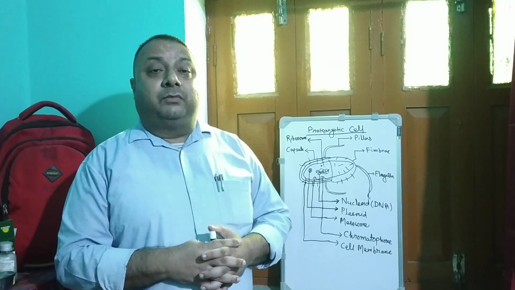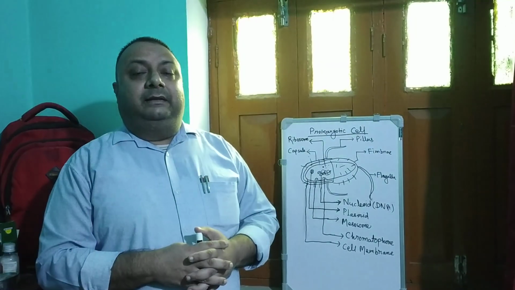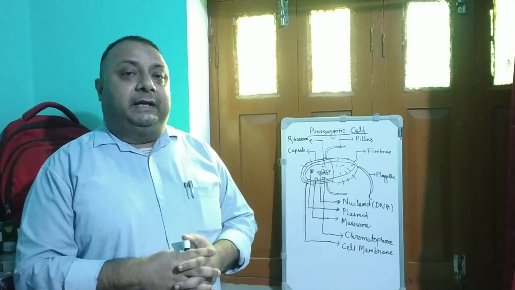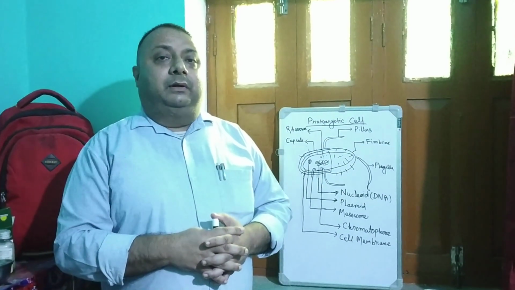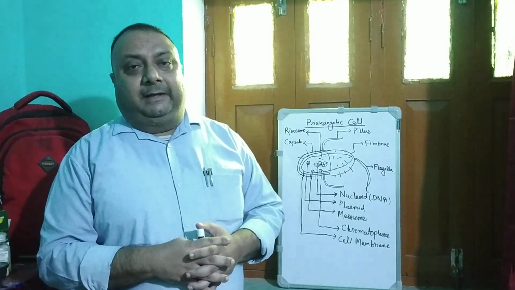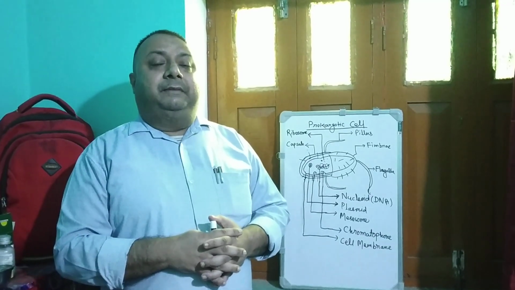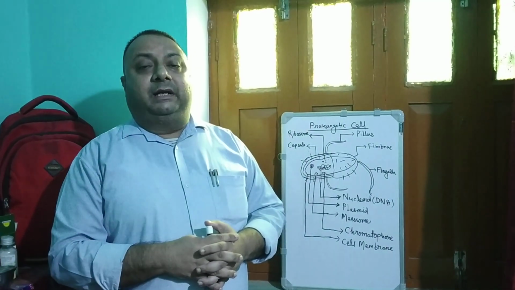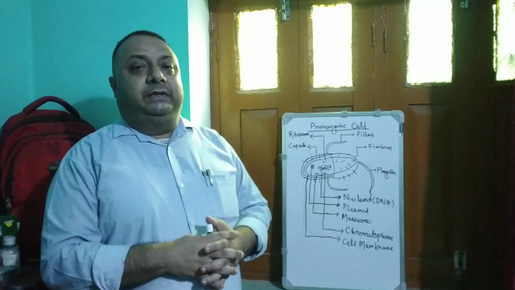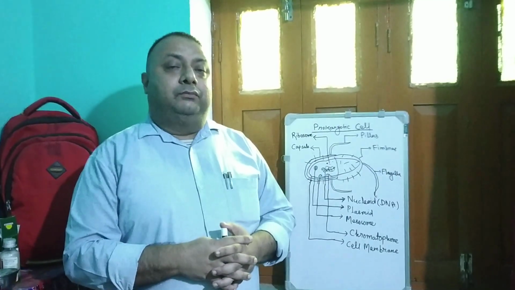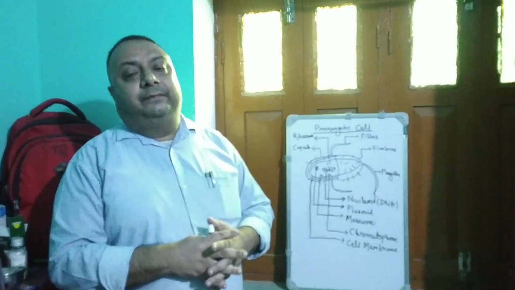Now the kingdom Monera has been divided into Archaea and Eubacteria. Bacteria are the sole members of kingdom Monera, and both archaeans and bacteria have this type of cell.